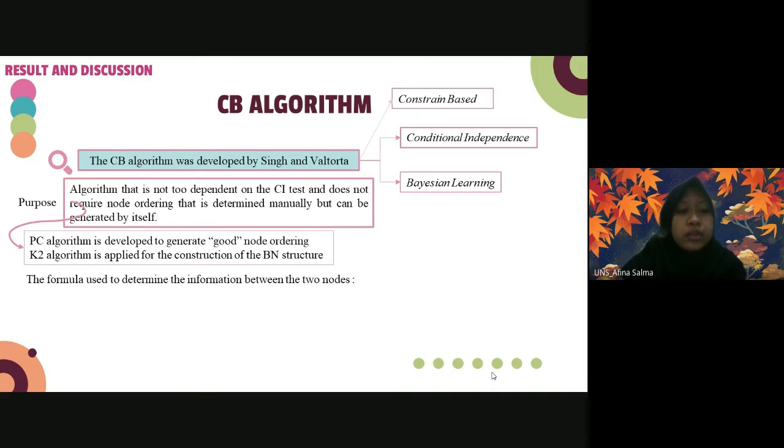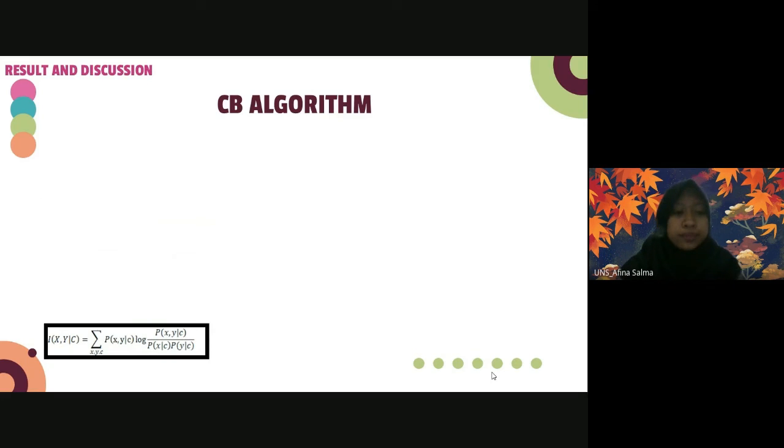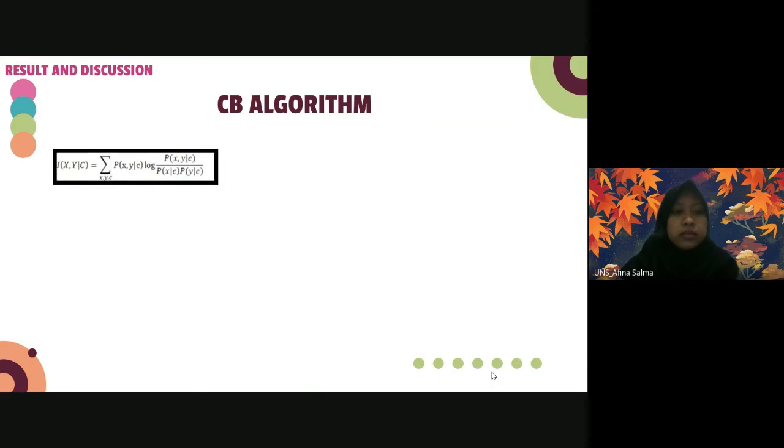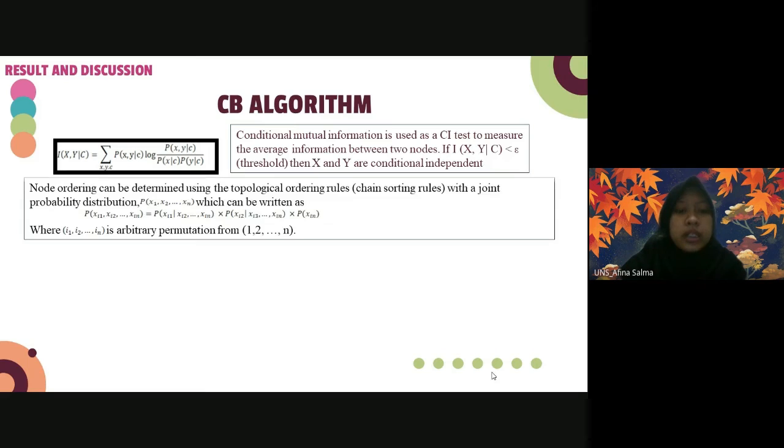The formulas used to determine the information between two nodes are as follows. Formula 1 is used to determine mutual information of two nodes, and Formula 2 is used to determine conditional mutual information if there is another node, for example C. Conditional mutual information is used as a CI test to measure the average information between two nodes. If conditional mutual information is less than epsilon, then X and Y are conditionally independent.